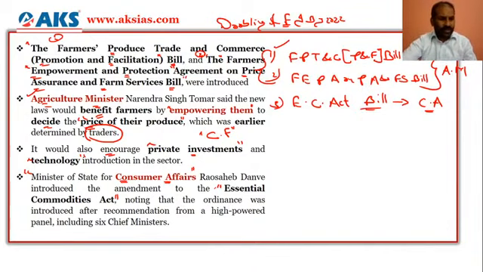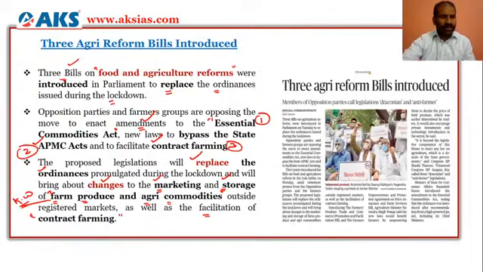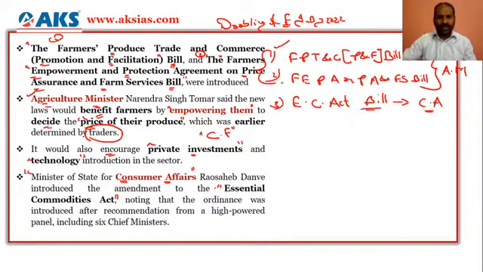And just for the ones who have joined, Azmat and Saeed, just for you, three agri reform bills were introduced in the parliament, and earlier there were ordinances for these three bills. They are the Farmers Produce Trade and Commerce Promotion Facilitation Bill, and the other one is the Farmers Empowerment and Protection Agreement on Price Assurance and Farm Services Bill, and the third one is the Essential Commodities Act.